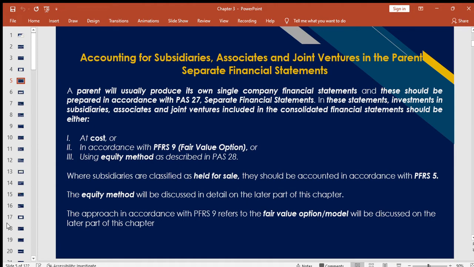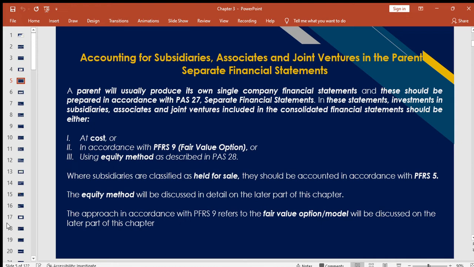In separate financial statements, investments in subsidiaries, associates, and joint ventures included in the consolidated statement should be accounted for either at cost, at fair value option, or using the equity method. When we say at cost, of course, that is our historical cost. The fair value option is fair value, and the equity method considers all the movements in the investment account. We will have more on this as we go on with our course.